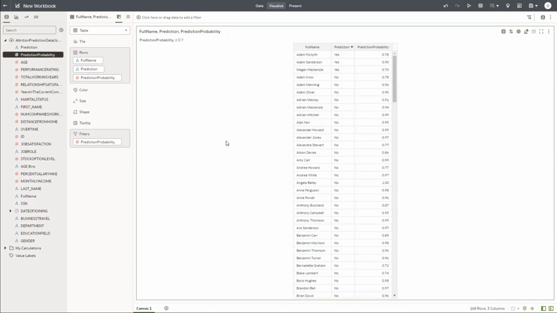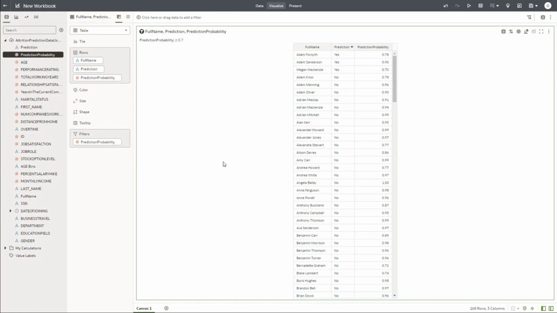Let's say you want to see who are those employees who are high performers who are very likely to leave, okay? And those are the people you want to hold on to, so that you may want to have some intervention so that they can be retained. So many such things could be done, and for example, there could be a performance rating available here, which you may want to add and see if they are highly rated employees.